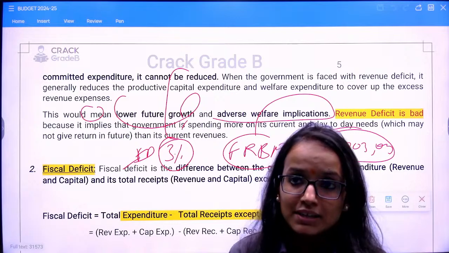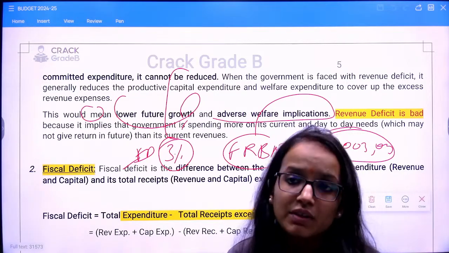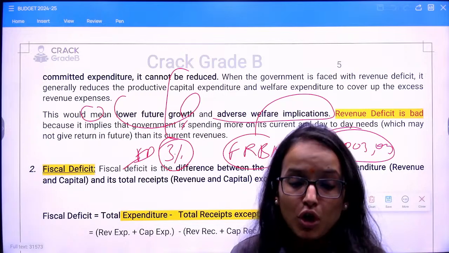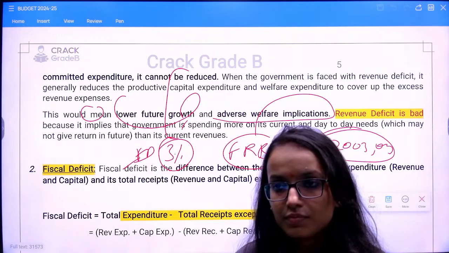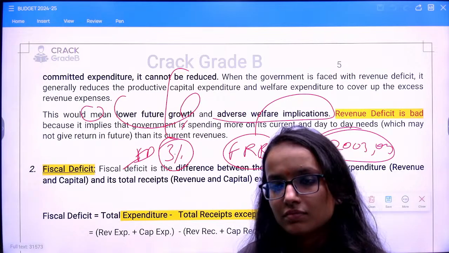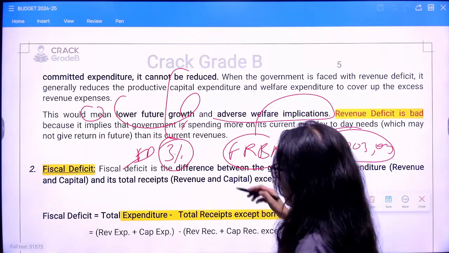The FRBM Act sets a target of 0% of your GDP. There should be no effective revenue deficit if you want to be on a path of fiscal consolidation. Are you getting my point, right? So these are the things we will see.